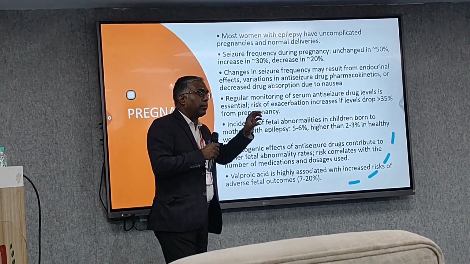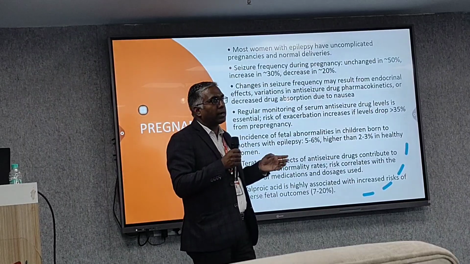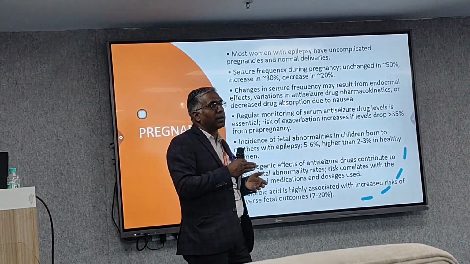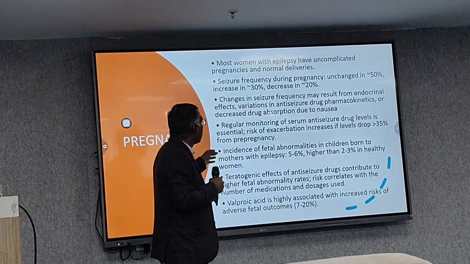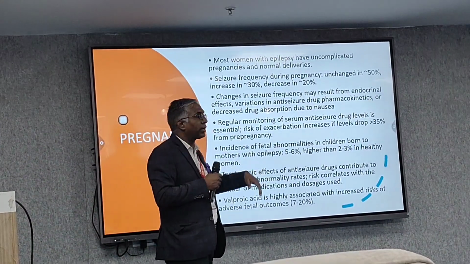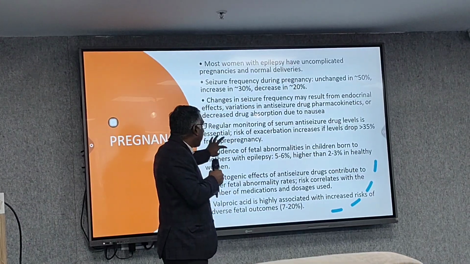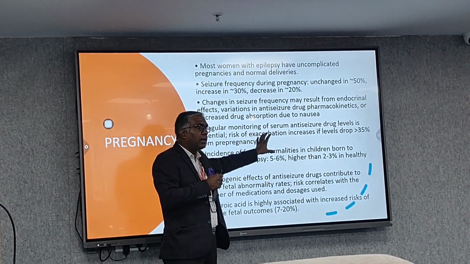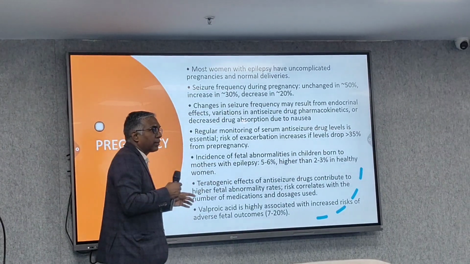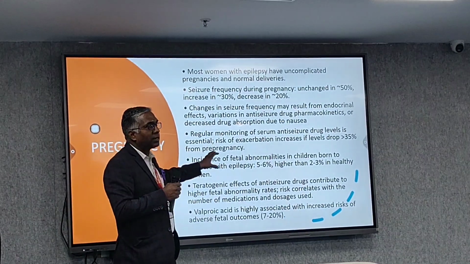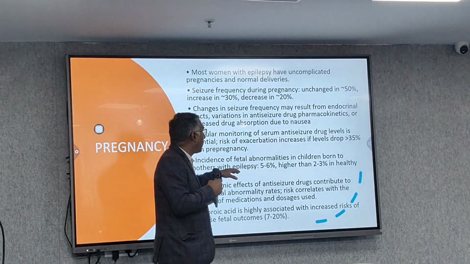And because of that, the protein binding of the anti-epileptic drugs can be increased or decreased basically. That's why seizure potential gets increased in 30% and sometimes decreased in 20%. So regular monitoring of serum anti-seizure drug level is essential. As you can see, the monitoring of drug level during pregnancy is recommended. But it is very difficult for a country like ours, a low and middle income country. Getting drug levels is quite costly. So although it is written there, it is very difficult to achieve.